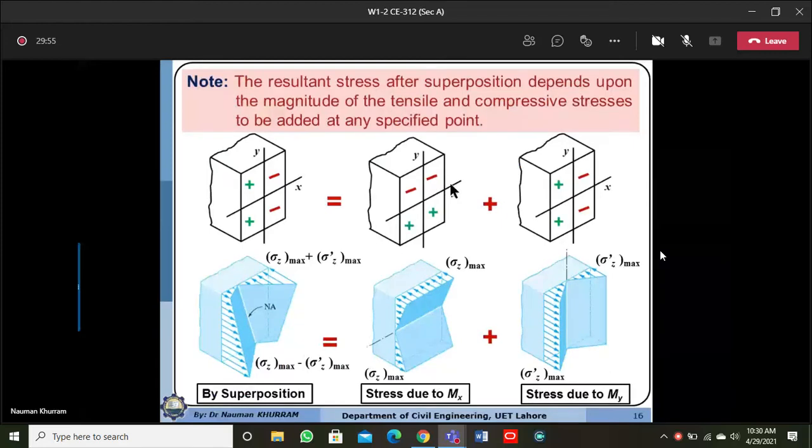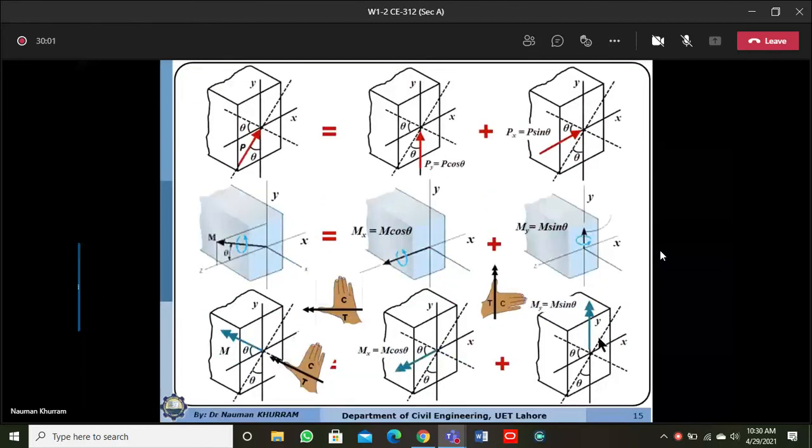Similarly, due to the moment acting about the y-axis, all fibers on the right side of the neutral axis will be subjected to compression, and all fibers on the left side are subjected to tension by the right hand rule, because the load is acting from this side, so the loading side will be in tension, and opposite the load we will have compression. So I have shown this sign convention here.